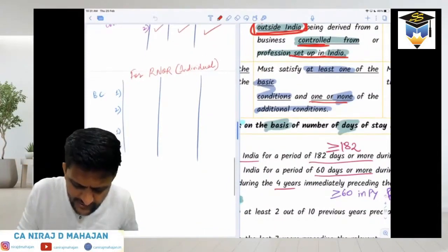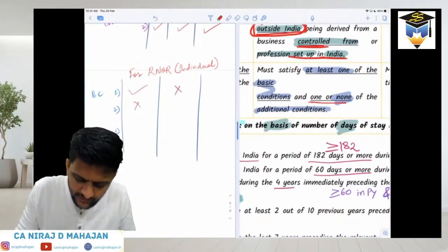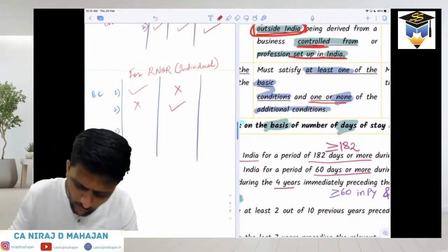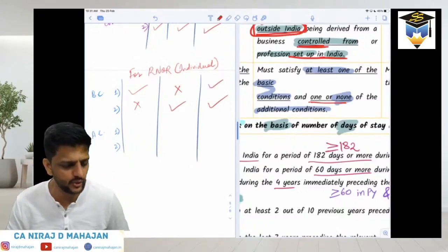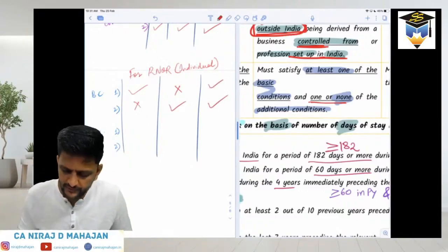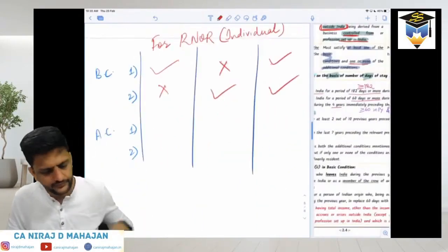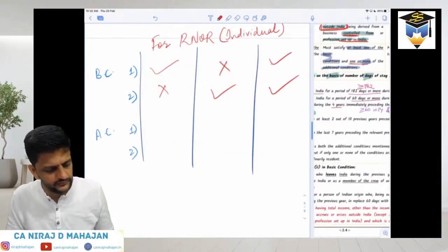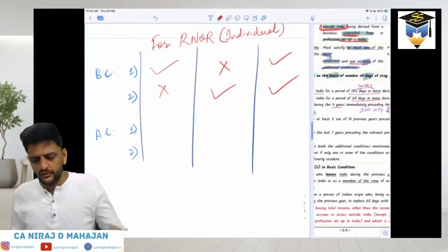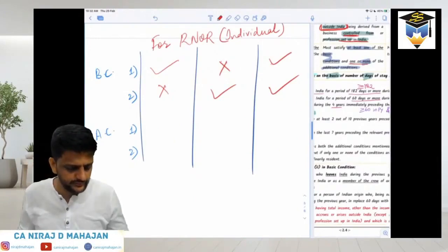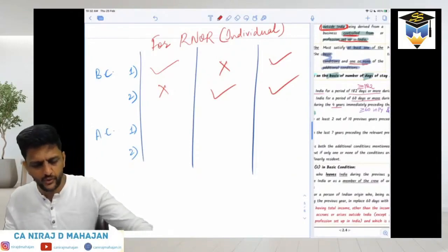Check this. Basic condition number 1 satisfied, but 2 not satisfied. Basic condition number 1 not satisfied, but 2 satisfied. Or both the basic conditions satisfied. Is it correct or wrong? Are you understanding or no? I hope you're writing down with me. Done till here? Now check what is happening.